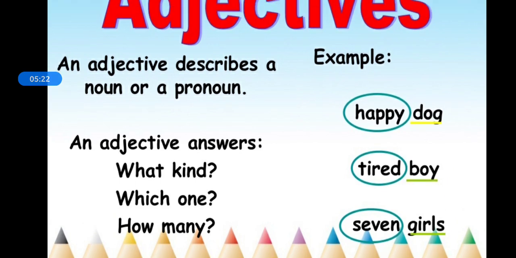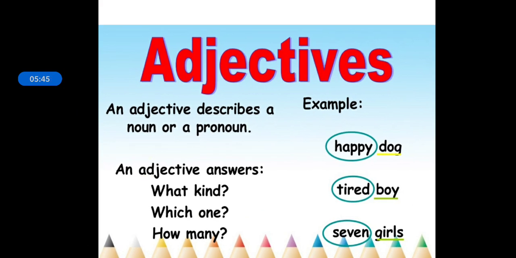How many? 7 girls. Okay. So 7 becomes your adjective as it gives you the detail about the girls. So how many girls are present? For example, how many girls are there in your class? So there are 7 girls in my class. So this way, an adjective describes a noun or pronoun in detail and gives you much more information about a noun or a pronoun that is present in your sentence.